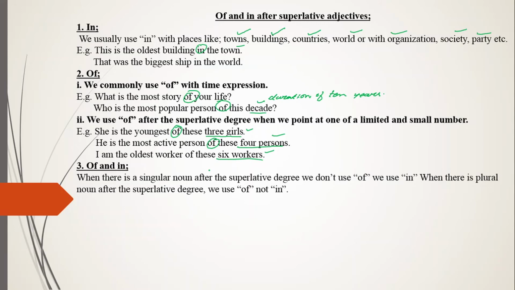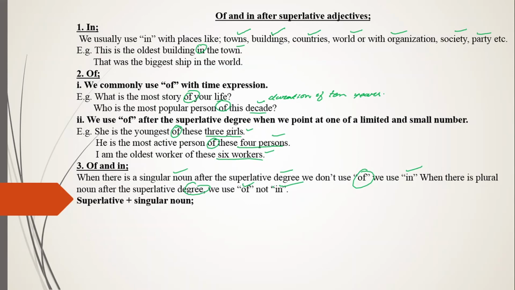Now the third usage, of and in together: when there is a singular noun after the superlative degree of adjective, we don't use of, we use in. Keep in your mind. When there is a plural noun after the superlative degree of adjective, then we use of, not in. So you need to take care. These are very common errors which students commit, a lot of mistakes in them.